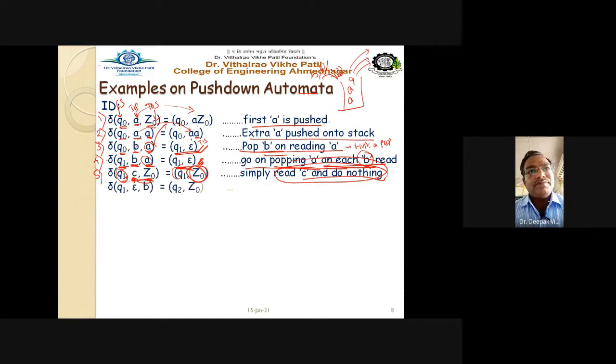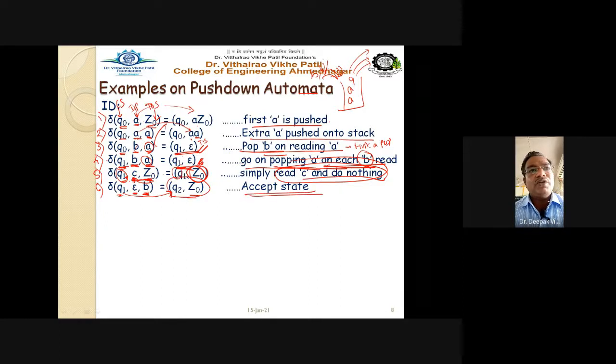Okay, next, suppose the string at Q1 is empty. Now there is no further character to read, that is, there is no A, no B, and no C. Then what happens? Suppose small b is on the top of the stack. Then you have to change the state from Q1 to Q2 and Z0, which means Q2 is nothing but your accept state.